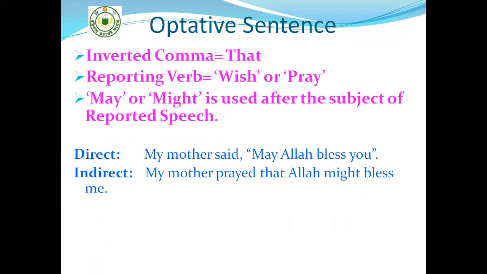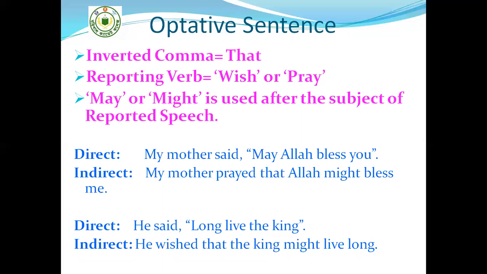So according to the rule, you see the said reporting verb has been changed into prayed. Then we have used that in place of inverted comma. Then the subject of the reported speech, Allah, and after it we have used might bless me. Another example of the same kind. He said, long live the king. He wished that the king might live long.